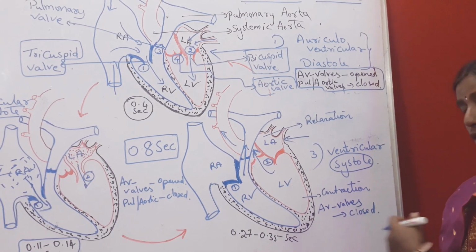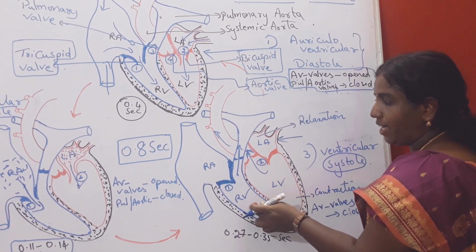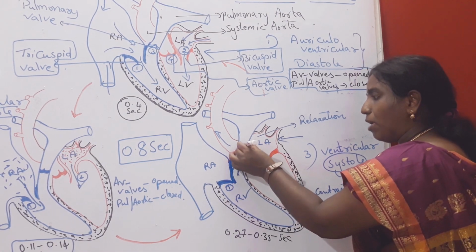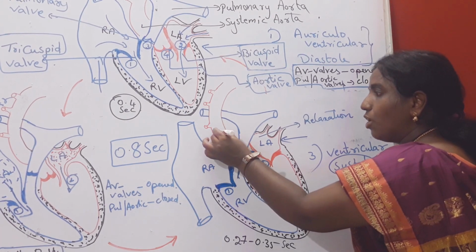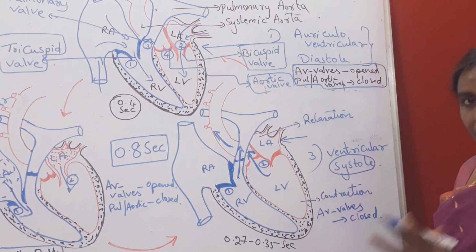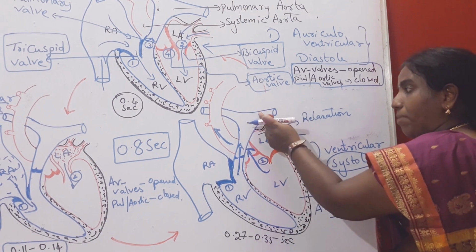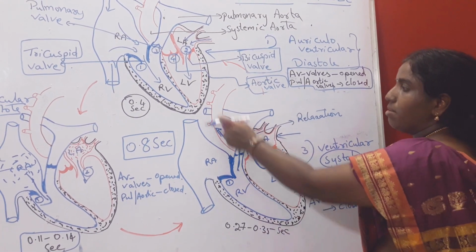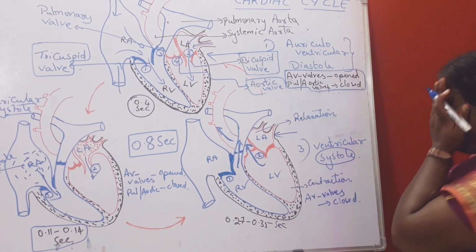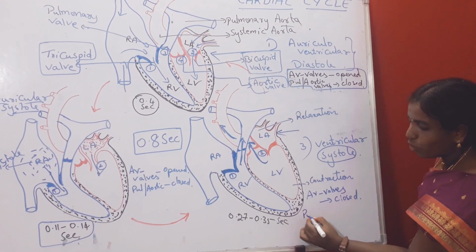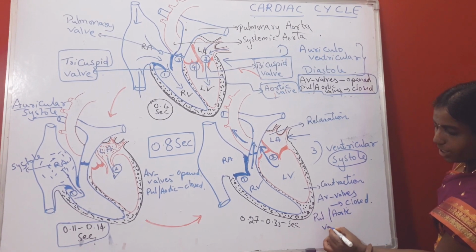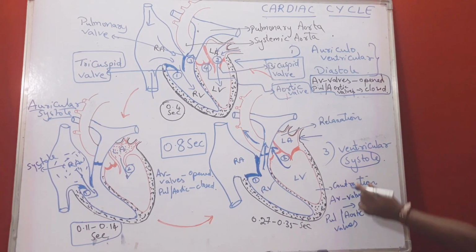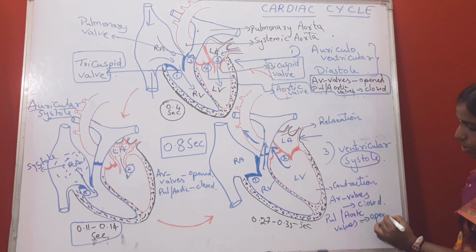As both the valves are closed, blood cannot go back to auricles. Then blood has to go further. So from both the ventricles, blood is entering into pulmonary aorta. At the same time, blood is entering into systemic aorta. It is deoxygenated blood into pulmonary aorta, and oxygenated blood into systemic aorta. So here third and fourth valves, pulmonary valve and aortic valves, are opened.